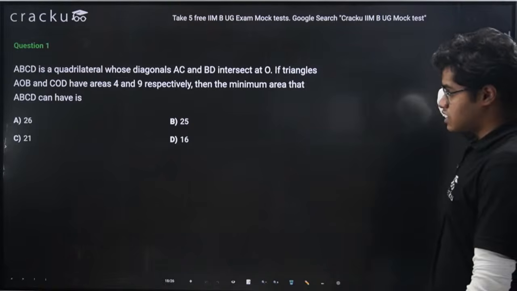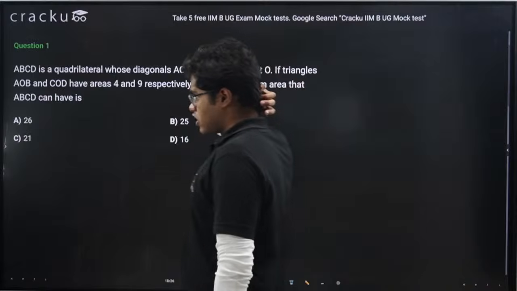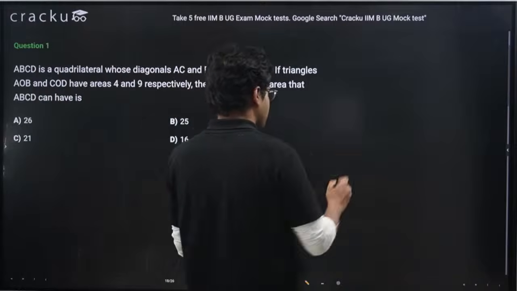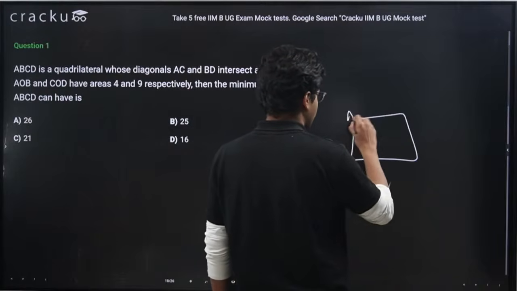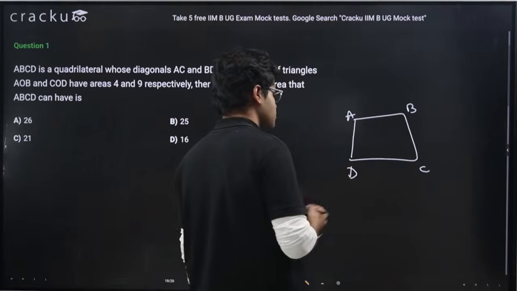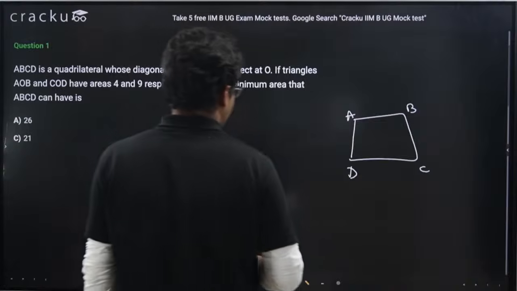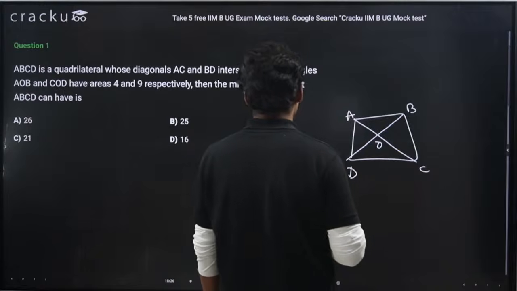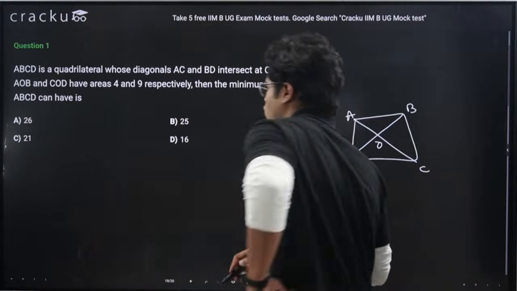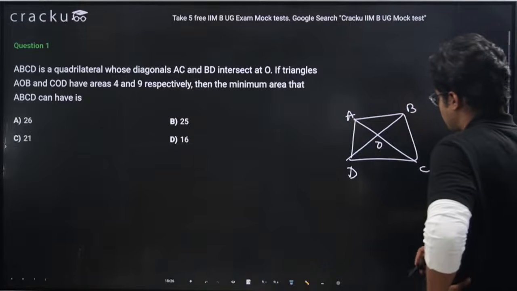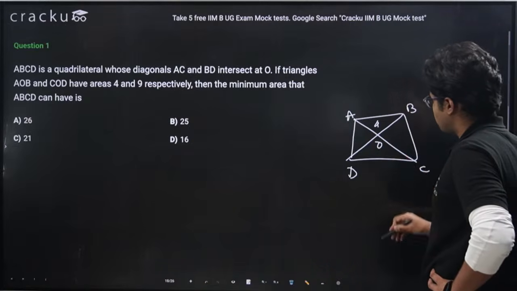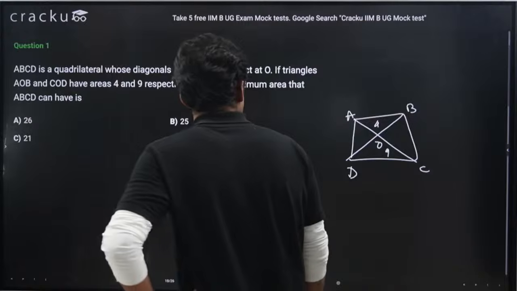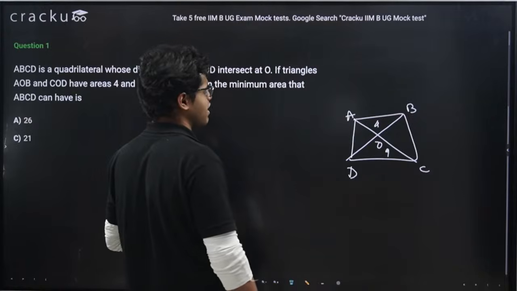Nevertheless, let's read the question. ABCD is a quadrilateral whose diagonals AC and BD intersect at O. We are not told what kind of quadrilateral it is, but it is a quadrilateral. Diagonals AC and BD are intersecting at O. If triangles AOB and COD have areas 4 and 9 respectively, so AOB has area 4 and COD has area 9, what is the minimum area that ABCD can have?